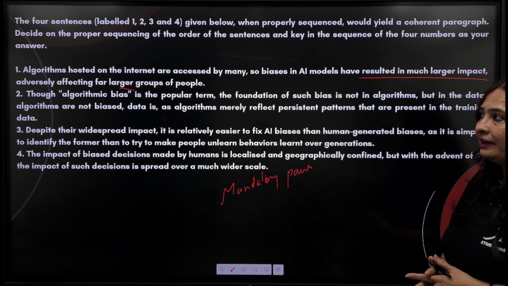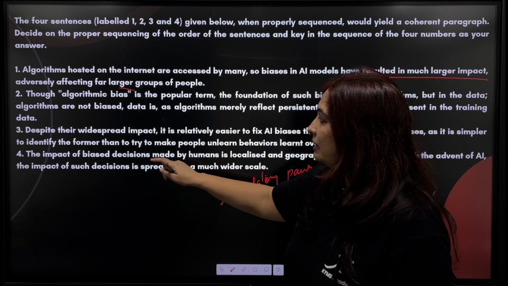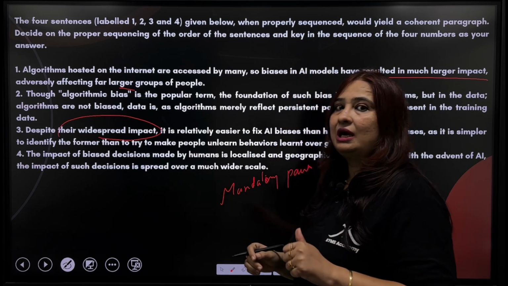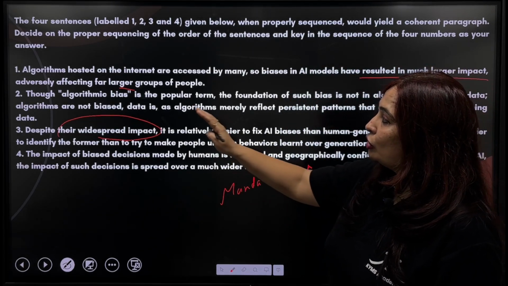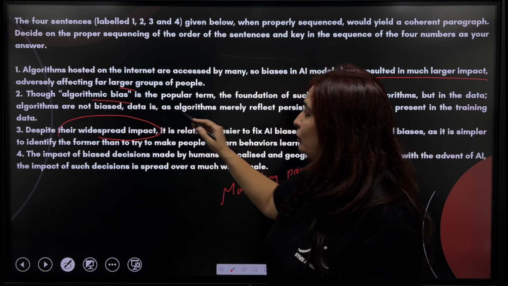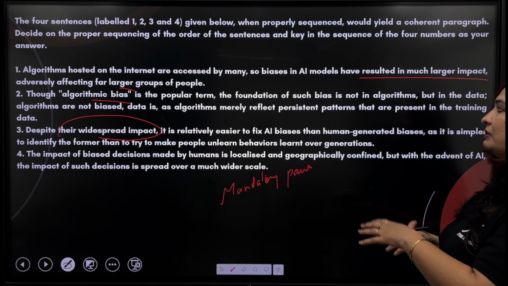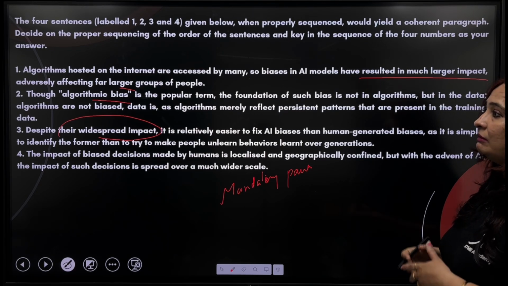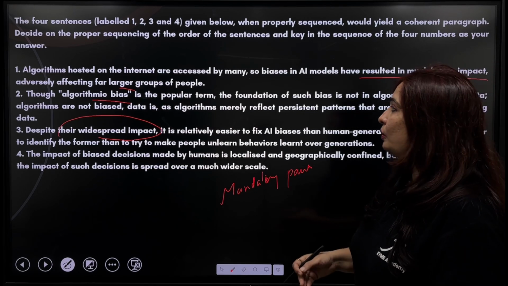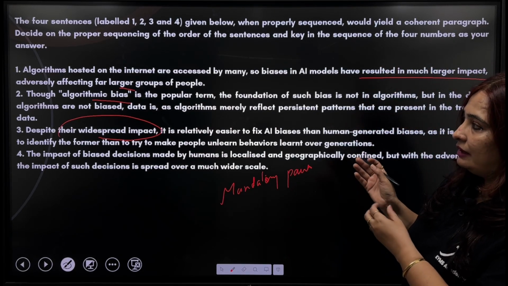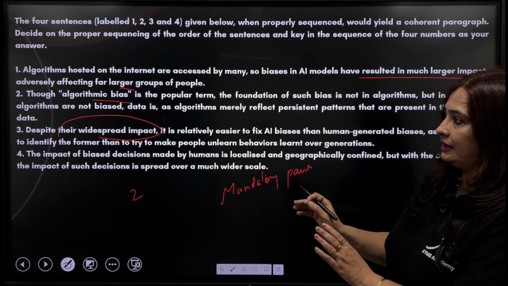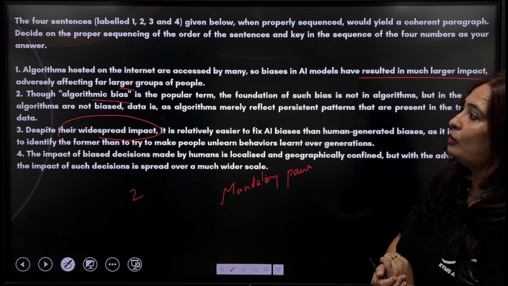Okay, so let us go for the mandatory pairs now. Now you see, despite their widespread impact, there is given, I cannot start the sentence with there, okay. Though algorithmic bias is the popular term, okay, here we are saying though something is a popular term, the foundation of such bias is not in algorithm. So basically the foundation of such bias is where? In data, okay. So I can keep second as the first statement. Let's see now. Okay, but I'm putting second as the first statement over here as of now.